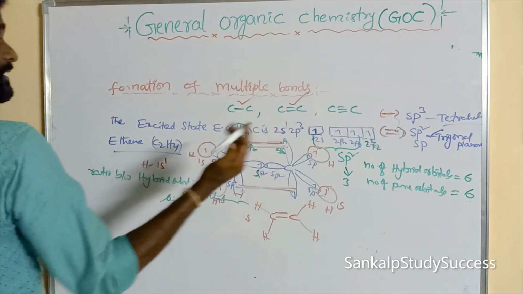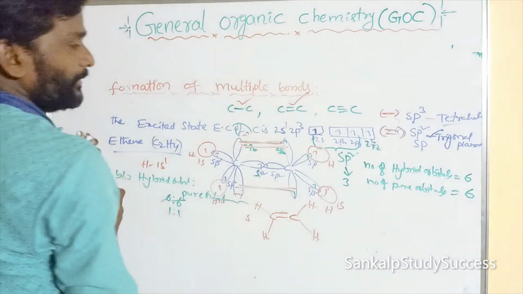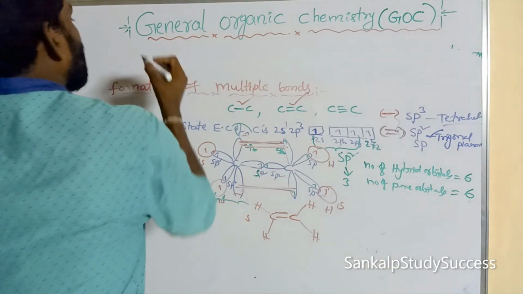Here I am showing one trick to calculate the number of pure orbitals.